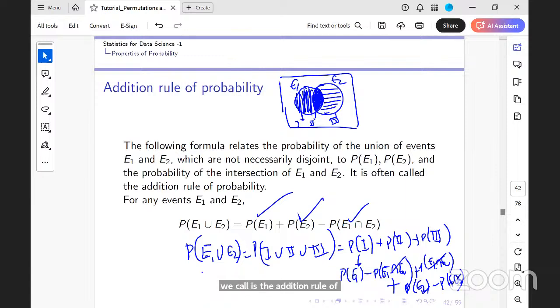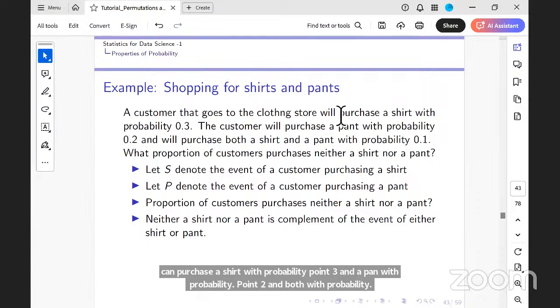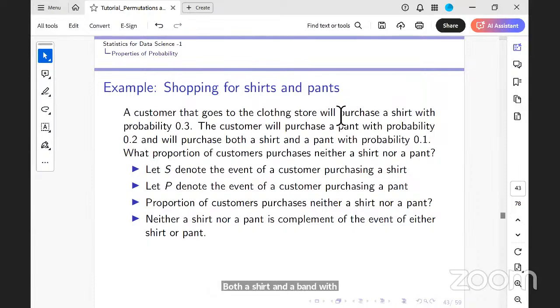This is what we call the addition rule of probability. Is this clear? Yes, clear. Now, how do I apply this addition rule? Here I have a customer who goes to a clothing store. He can purchase a shirt with probability 0.3 and a pant with probability 0.2, and both a shirt and a pant with probability 0.1.